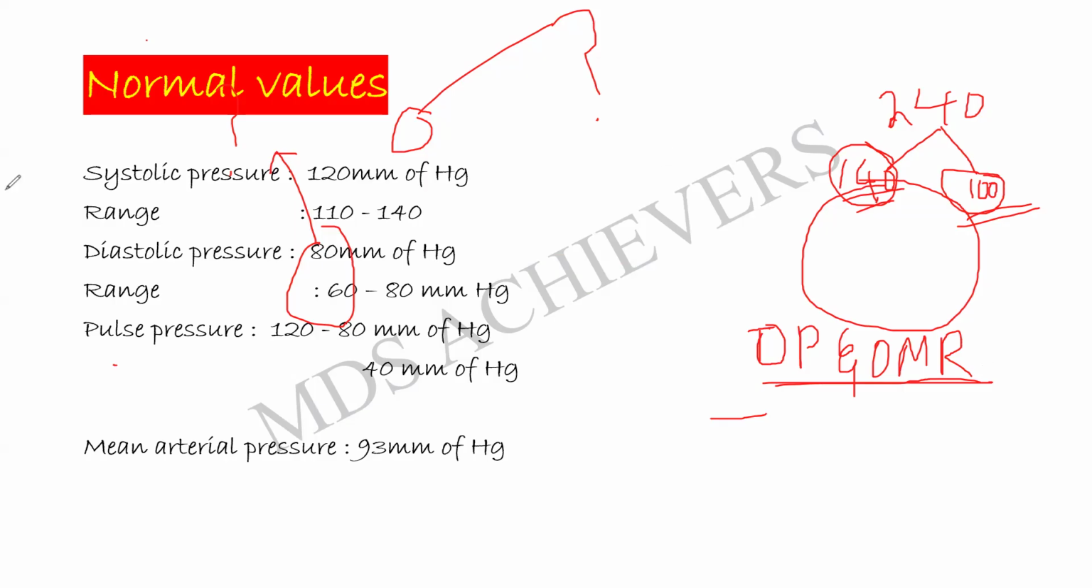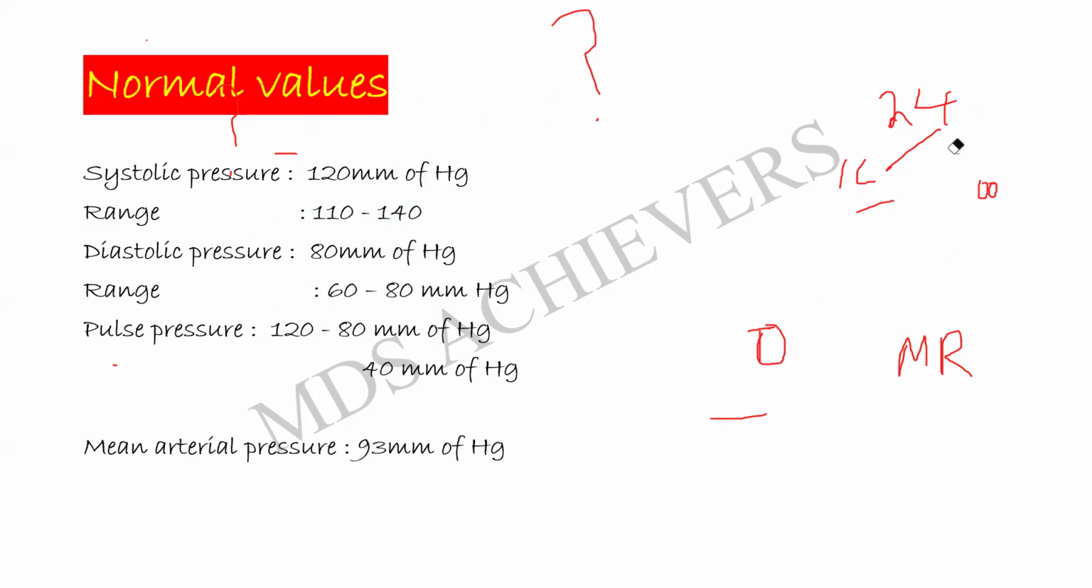Coming to the normal values, systolic pressure is going to be 120 mm of Hg, and the range is going to be about 110 to 140. The diastolic pressure is about 80 mm of Hg, and the range is about 60 to 80 mm of Hg. Pulse pressure is the difference between 120 and 80, that is 120 minus 80, which is going to be 40 mm of Hg, whereas the mean arterial pressure is going to be 93 mm of Hg.